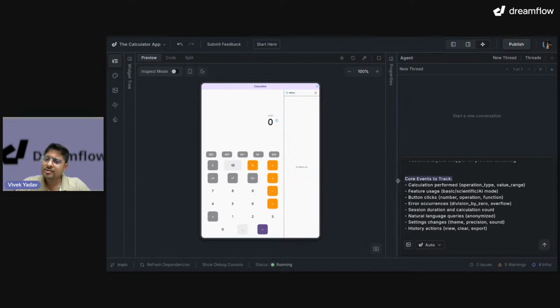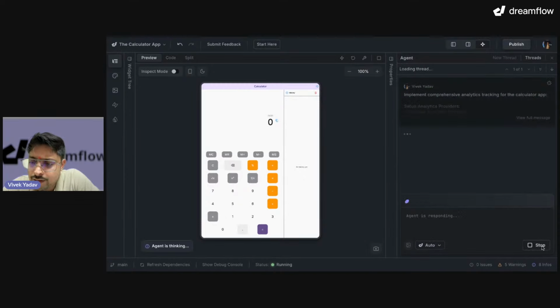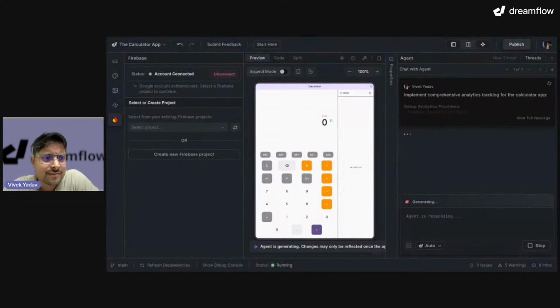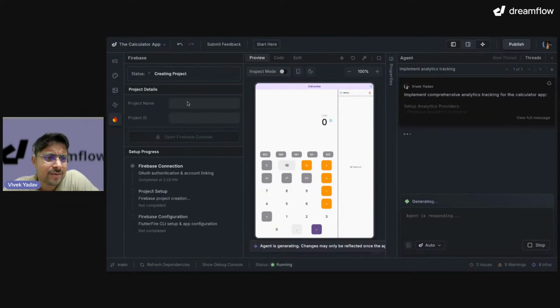Core events to track. So I have calculation performed, feature usage, session, natural language queries, history actions. Okay, perfect. Let's do one thing. Let's go ahead and do the Firebase integration. I think I have exhausted my Firebase project, but it's good if it is able to do it. Oh wow! So account has been connected, and account has connected to my email ID. I can create a new Firebase project. Let's go ahead and create a new Firebase project.